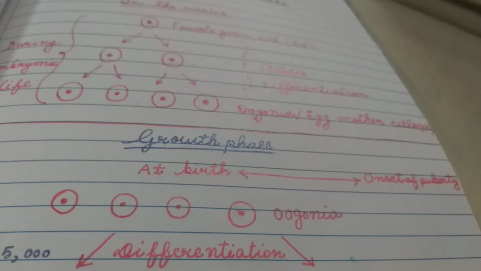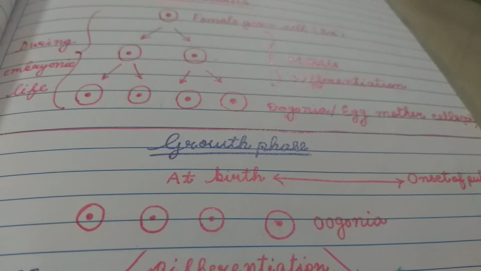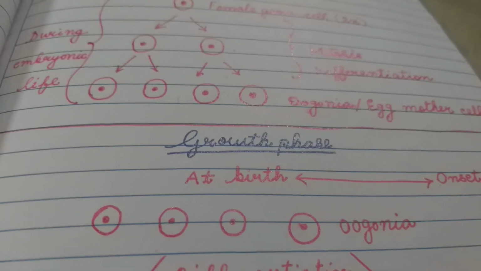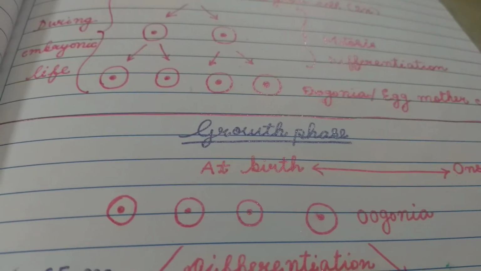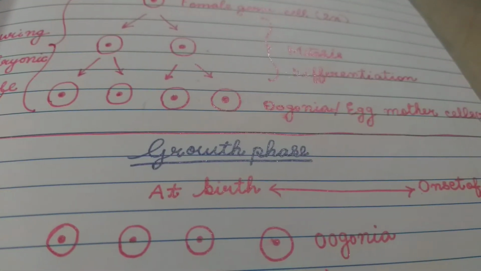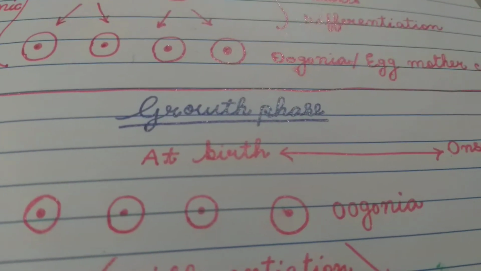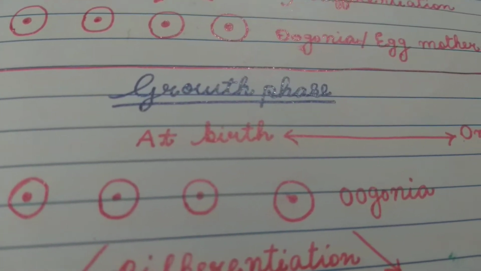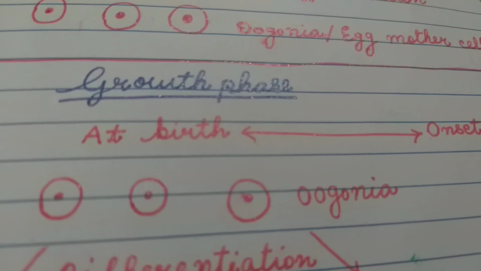After multiplicative phase, growth phase. Multiplicative phase is complete in the ovaries of the female fetus during embryonic developmental stage. That means before birth, multiplicative phase is complete. Now, at birth, when the female child is born, the growth phase begins.